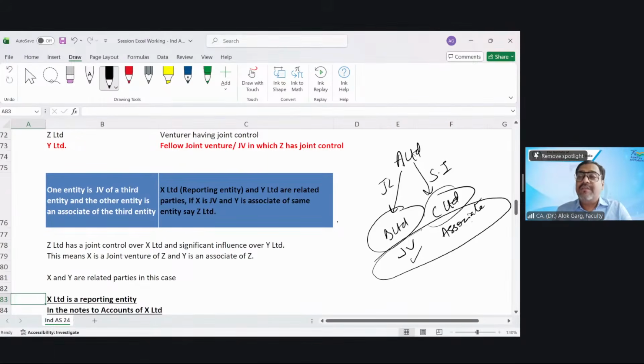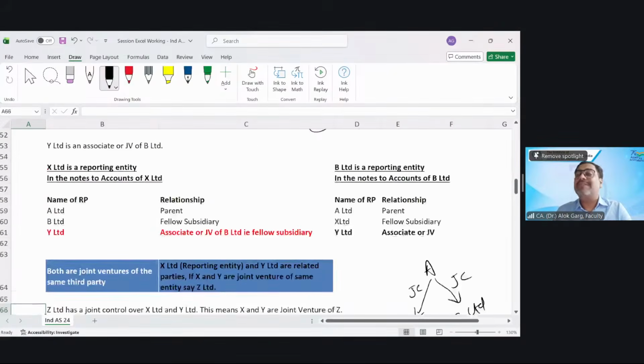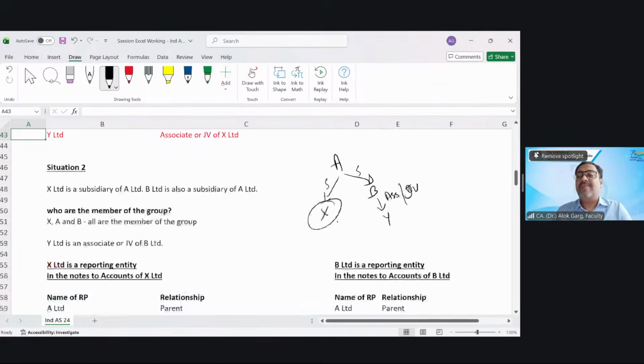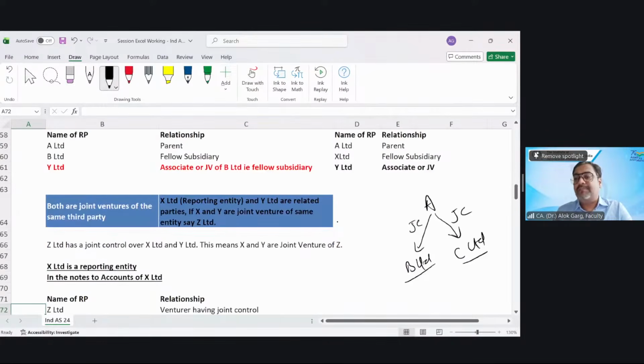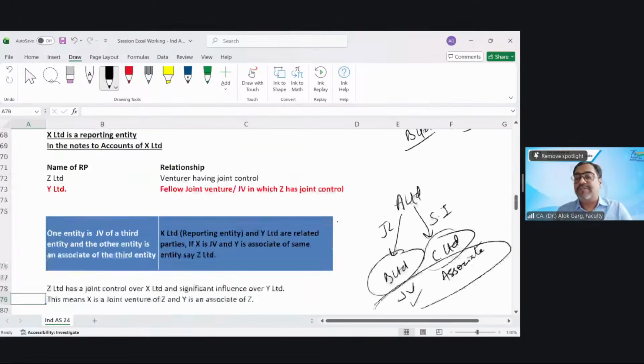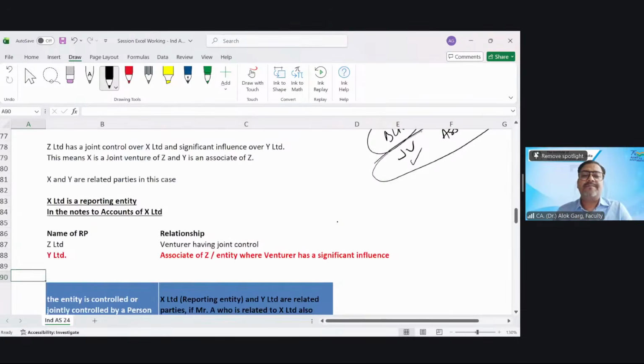And in your revision also, like I have drawn the diagram, please draw the diagram for the revision. Like this diagram was for all being members of the same group. This diagram was for fellow joint ventures. This diagram is for one associate, one JV. Okay, right? So how do we write it?